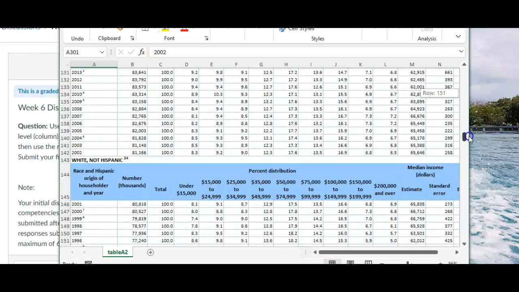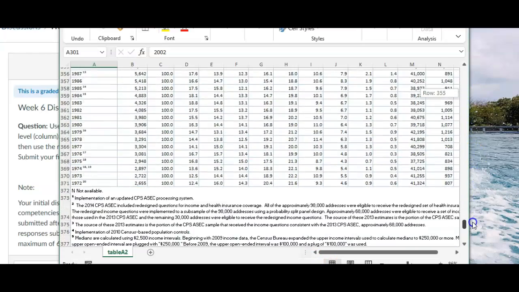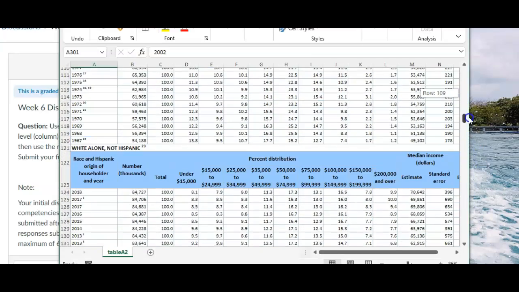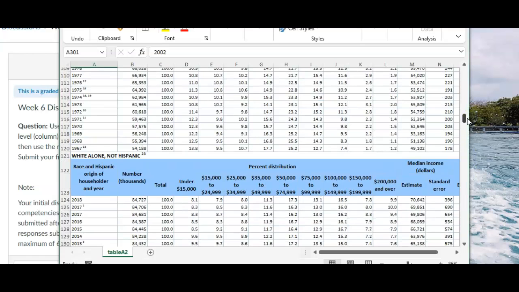You'll see there's many rows. You decide how many rows of data you're going to choose from that column. And then my suggestion would be to put whatever information you get into StatCrunch. And from StatCrunch, from your sample, you can generate a mean, a standard deviation, a median, all kinds of information from the sample that you've chosen.